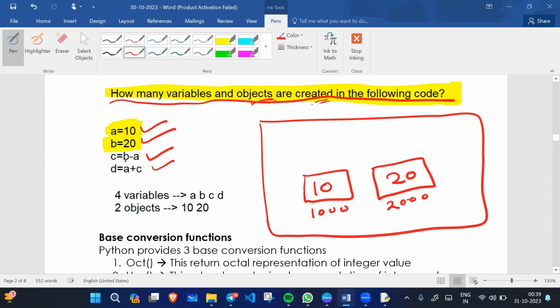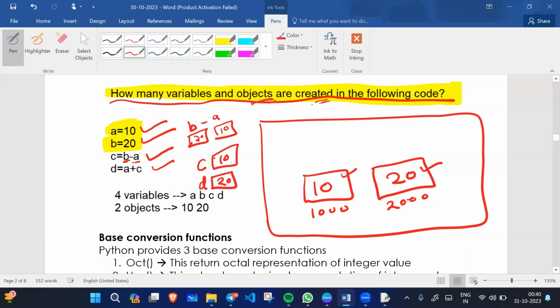Other memory block will be created having value 20 and having some address like 2000. Okay, when we perform b minus a, what is the value of b? 20. And what is the value of a? 10. So what is the value of c now? C value is 10. And what is the d value? D is a plus c. So c is 10 and a is 10, so 20.